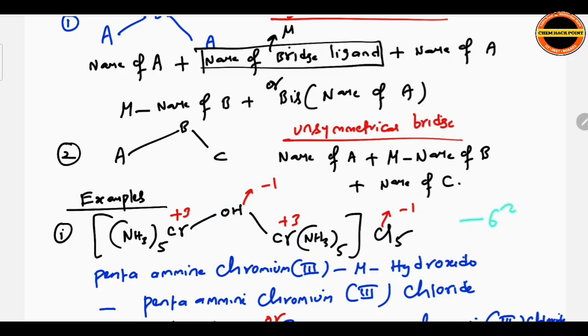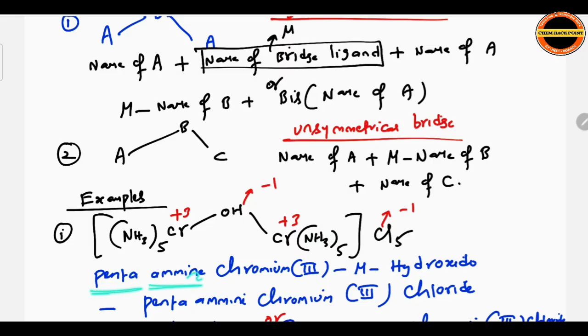So if minus 6 charge is present in the compound, we need plus 6 to neutralize it. How do we distribute? For chromium plus 3, another chromium plus 3. Plus 3 plus 3 distribute, because the common oxidation state of chromium is plus 3. You have to remember. Distribution done.